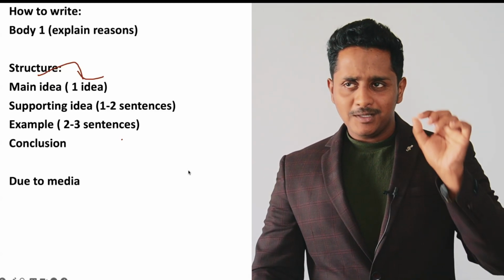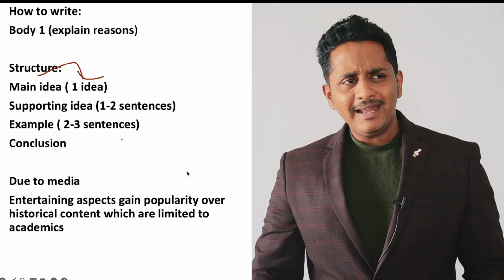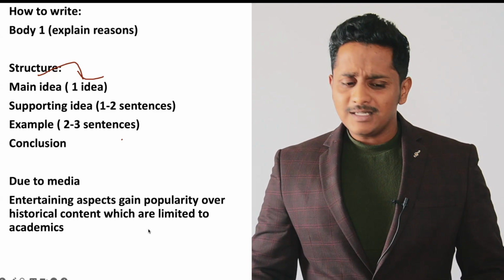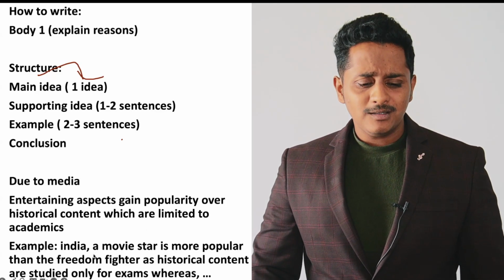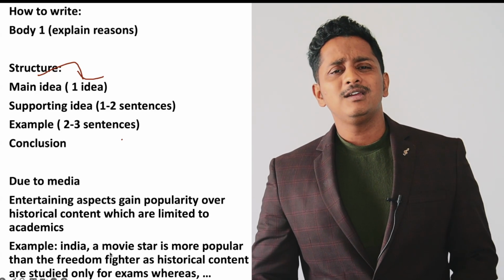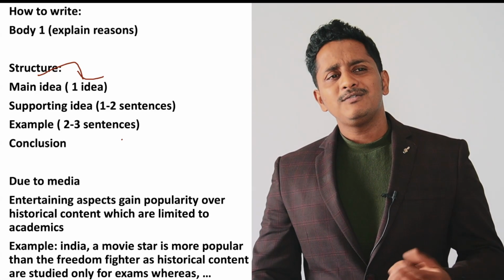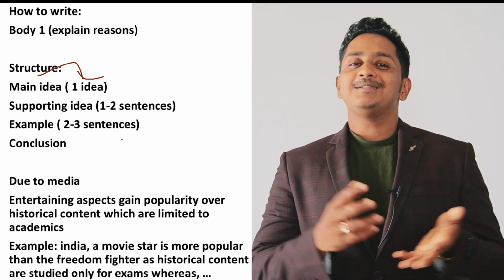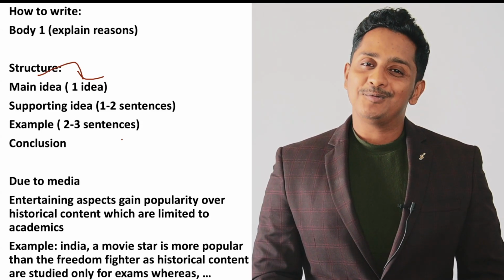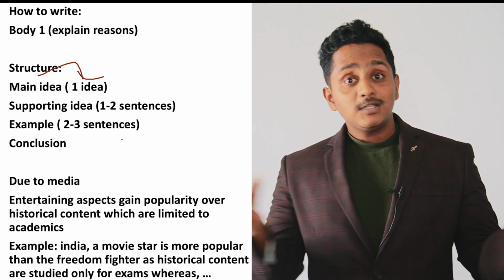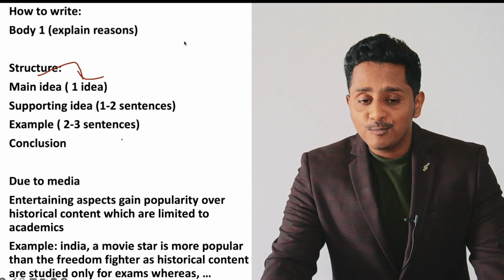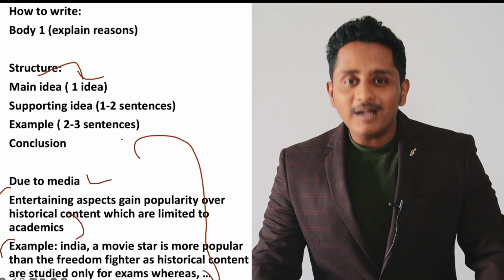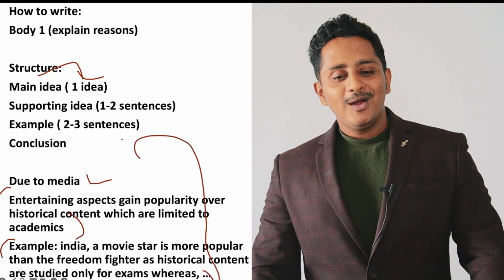That becomes an example, 2 or 3 sentences, and then if you want you can conclude. So the very first line would be: due to the media, entertaining aspects gain popularity over historical content, which is limited to academics. For instance, in India, a movie star is more popular than a freedom fighter, as historical content is studied only during exams, whereas a film star's lifestyle is more engaging, and hence youth would know more about movie stars than freedom fighters. My essay is done. These bullet points, main idea, supporting idea, example, are what give you the score. Hope you are getting it.